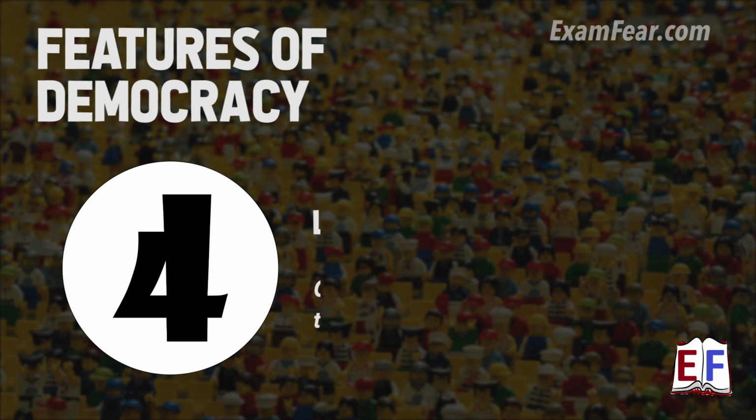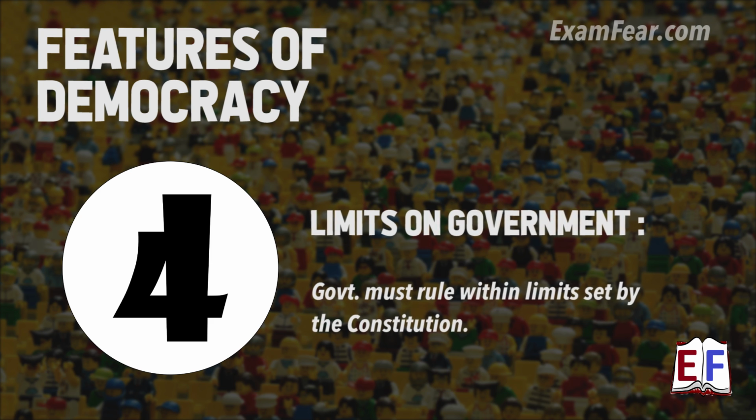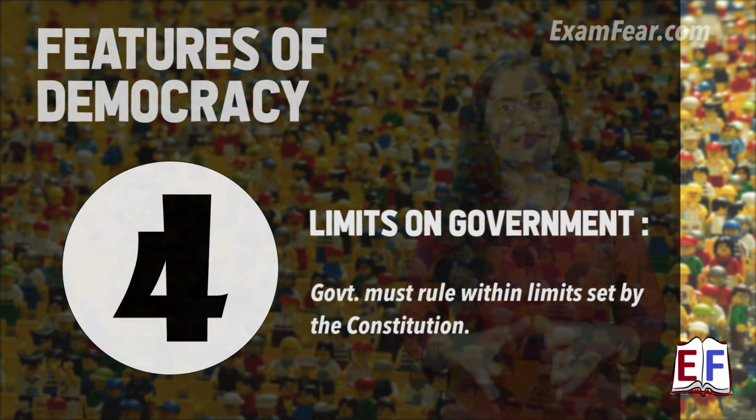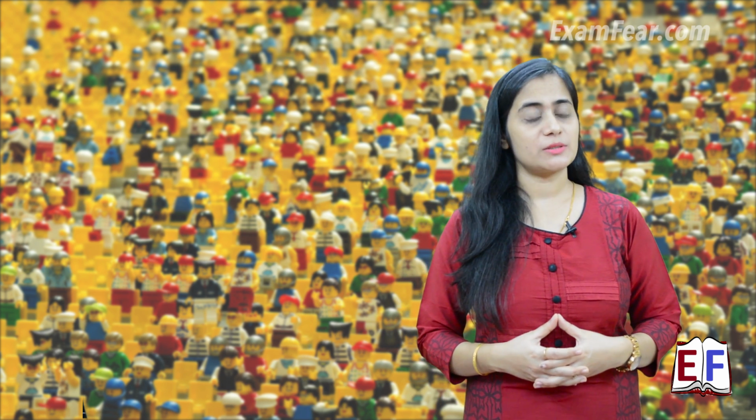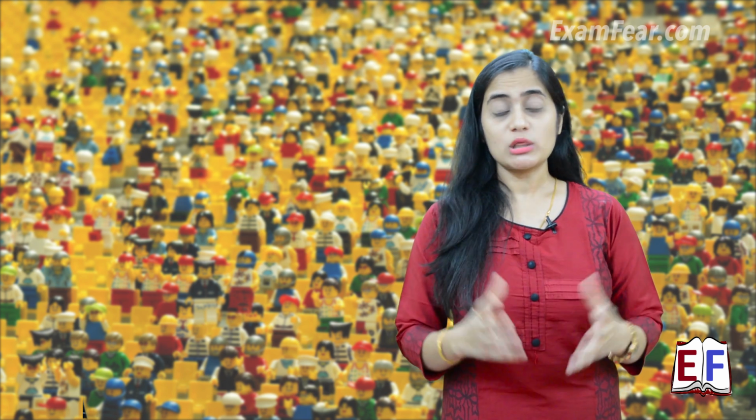Feature number 4. Government must rule within limits set by the Constitution. Does it mean that a ruler elected by the people can do whatever he or she wants? Absolutely not. The government must follow certain rules which have been put into place by the Constitution. The government just cannot do anything just because they won the elections.